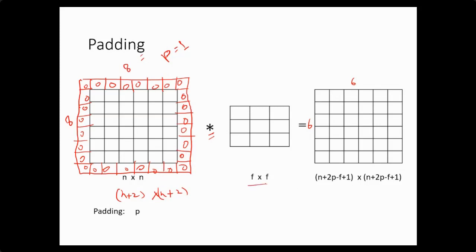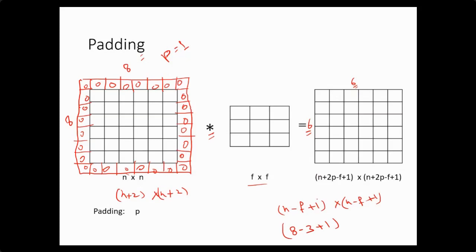Now the filter size is f into f. The output size formula was n minus f plus 1 into n minus f plus 1. Now n over here is 8, so 8 minus f, which is still 3, plus 1. So this will be 5 plus 1, that is 6. So the image size will be 6 by 6, which equals the input size. So by adding some padded values around the image, we can increase the output size. This process is known as padding, and basically padding is used to increase the output volume.